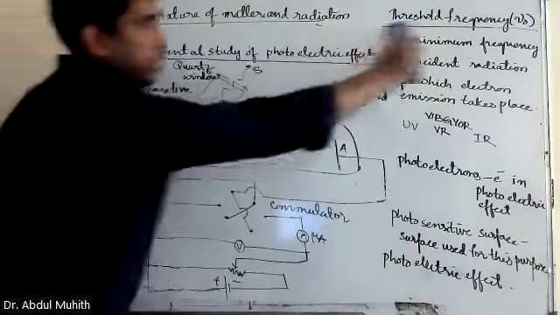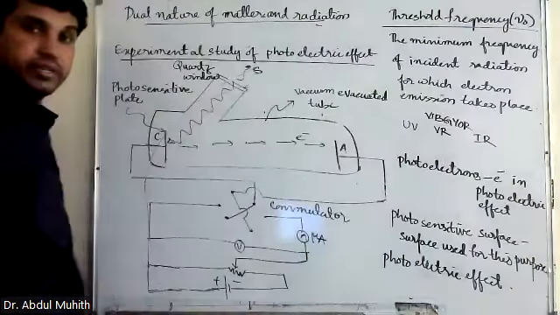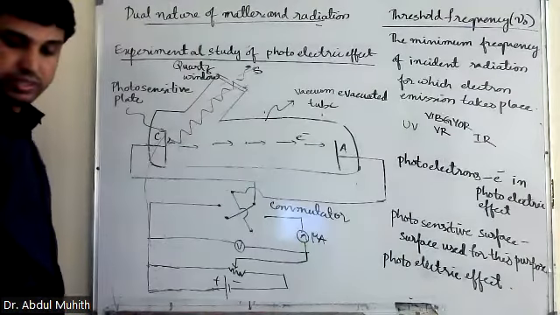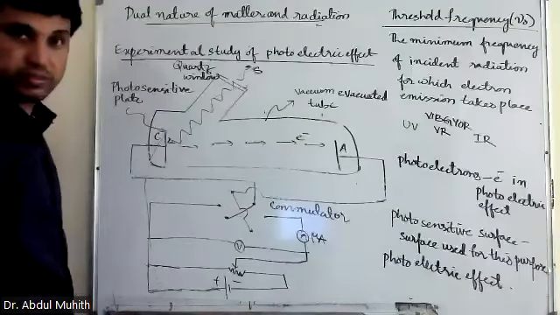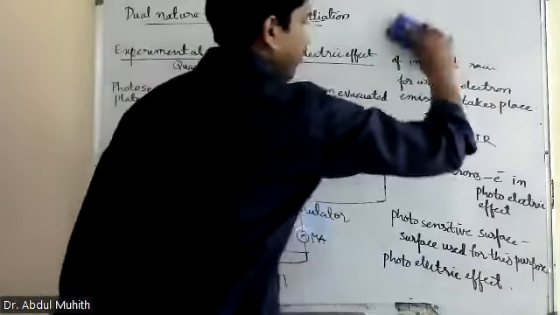Okay, shall I erase this part? This one, the other end. Yes. Yes, sir.